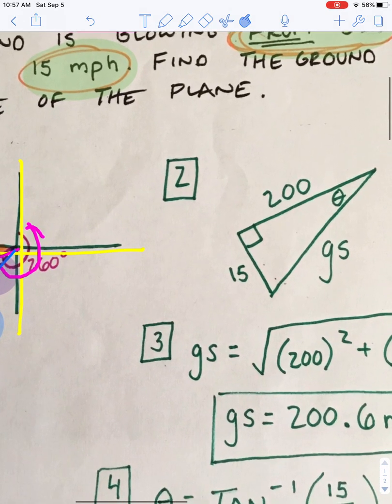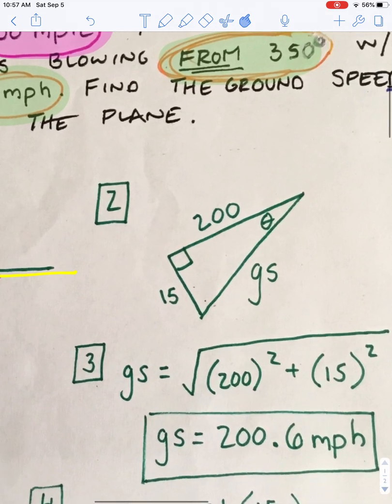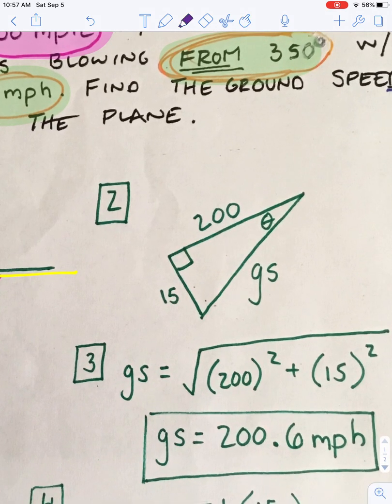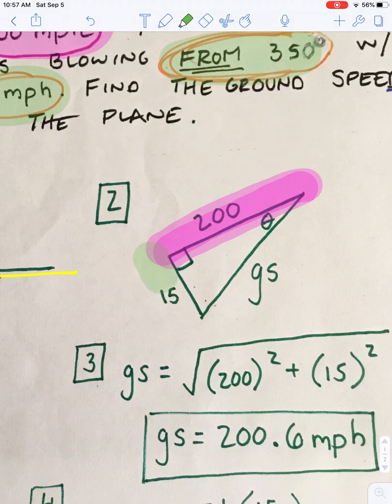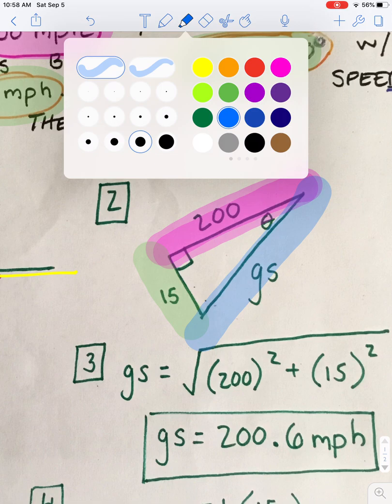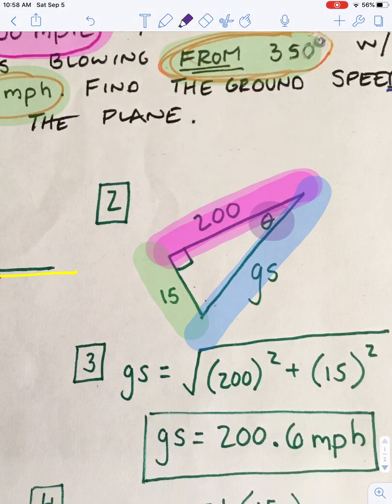So over here, I've drawn my clean triangle. So I go ahead and I label my plane 200 miles per hour. Started from this side though. And then it created a 90-degree angle with our wind. And our wind speed was 15. And we are going to find our ground speed. So from where my plane started, over here to where the wind pushed it, my ground speed. Remembering that the angle that we were trying to find is going to be right in here, theta.